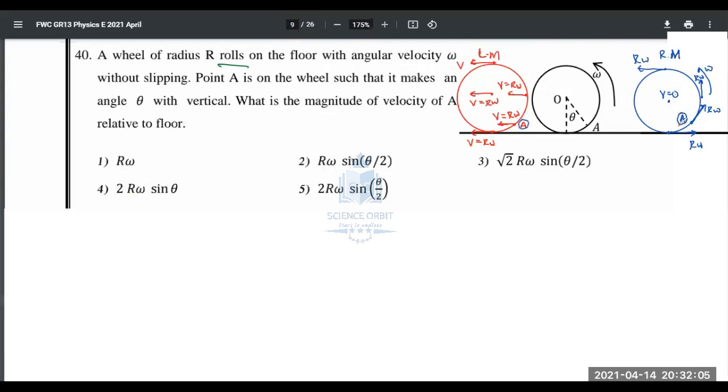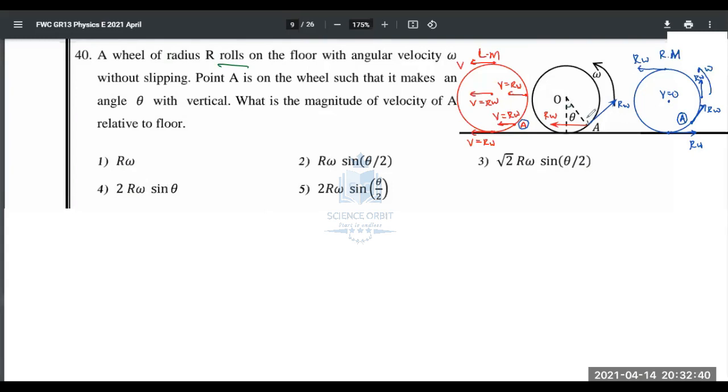At point A, if you notice carefully, I will draw here now. Due to linear motion, it will have a velocity in this direction. And due to rotational motion, it will have a velocity in this direction. The velocity due to rotational motion is perpendicular to the radius. So this is R omega, and this is also R omega. Both are R omega. And this angle is theta.